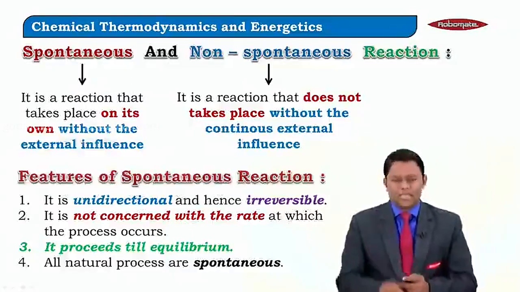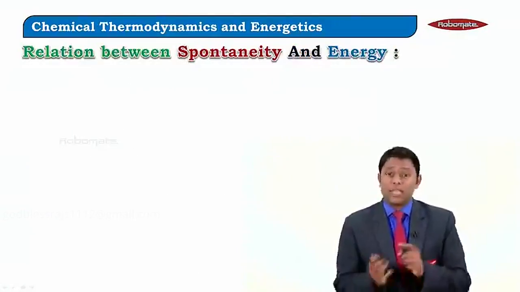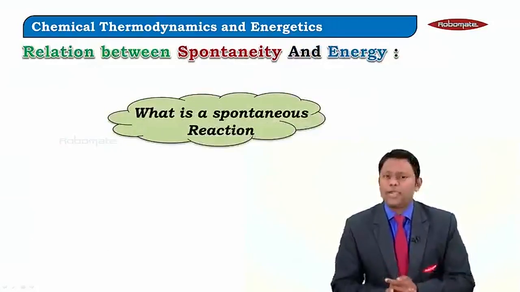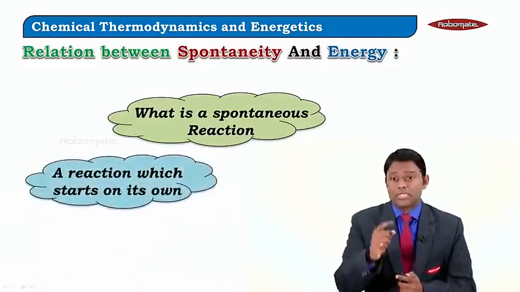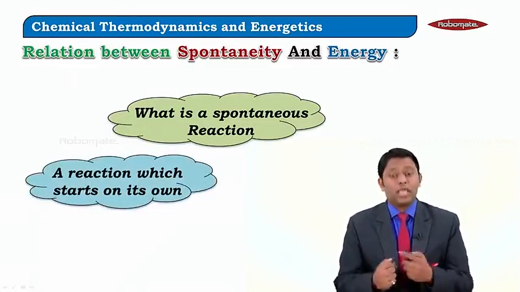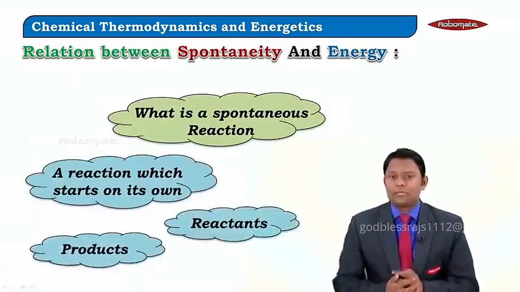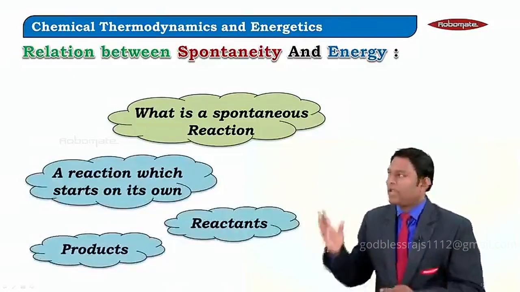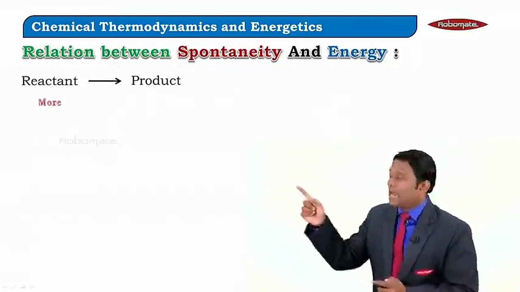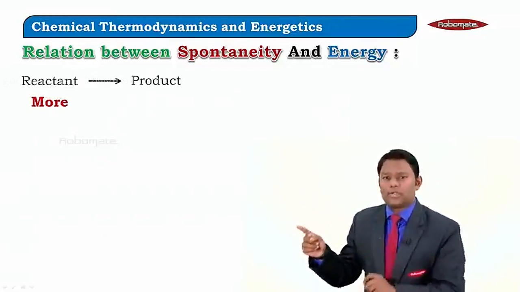Now to understand that, let's take an example, that is the relation between spontaneity and energy. What is a spontaneous reaction? A reaction that takes place on its own. Since we are doing chemical reactions, we will be dealing with reactants and products. Say we have a reaction in which a reactant is getting converted to product, and the reactant already has more energy.